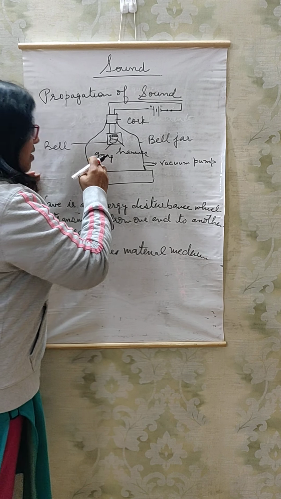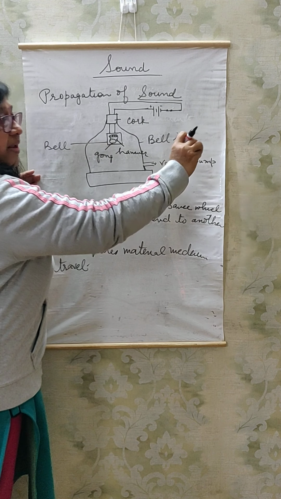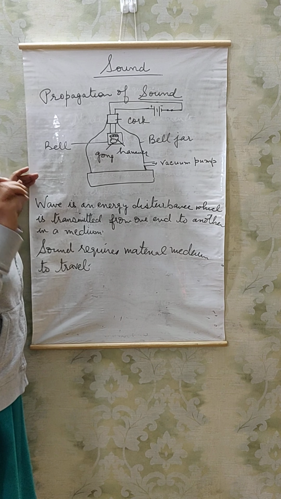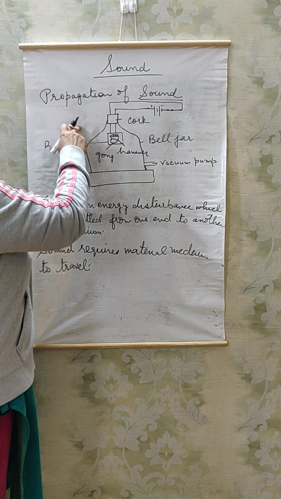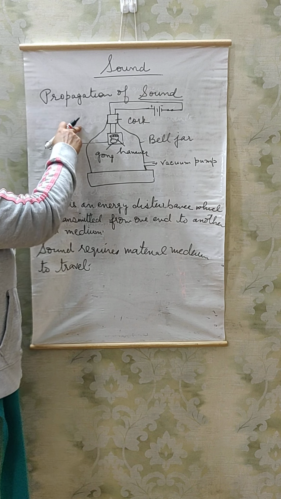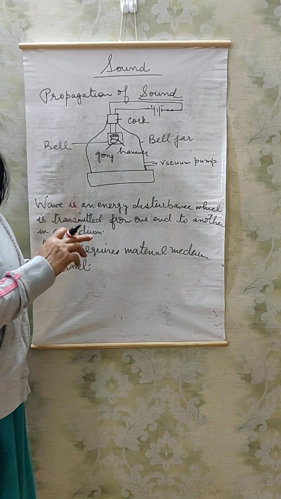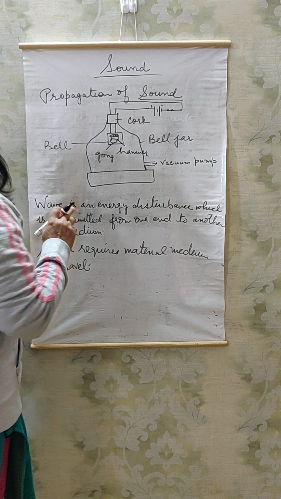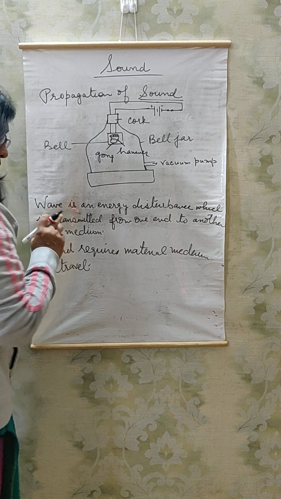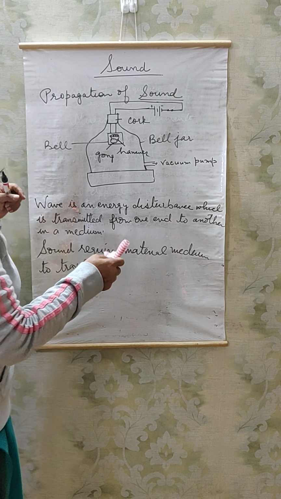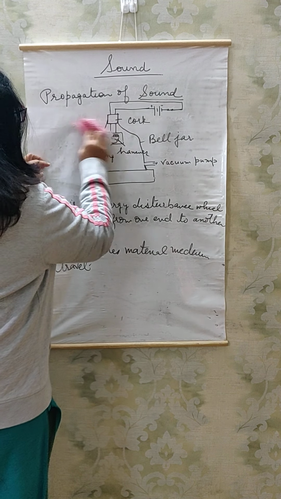And when roughly all the air is sucked out, you cannot hear the sound. So this is an experiment to prove that sound requires material medium to travel. It cannot travel without the medium.